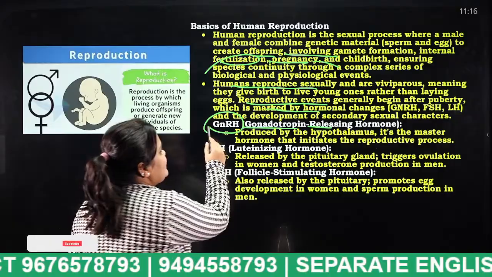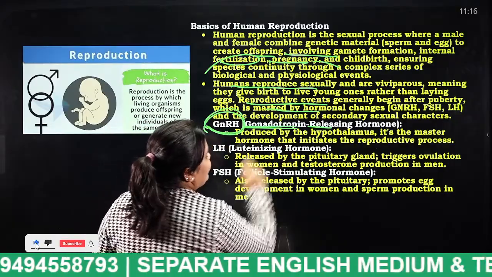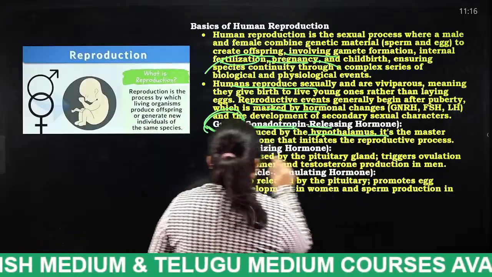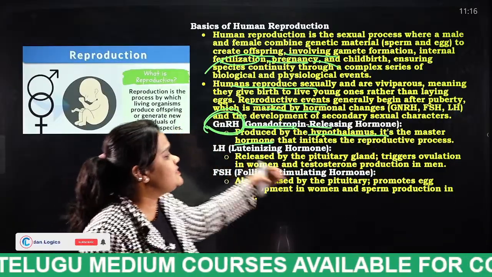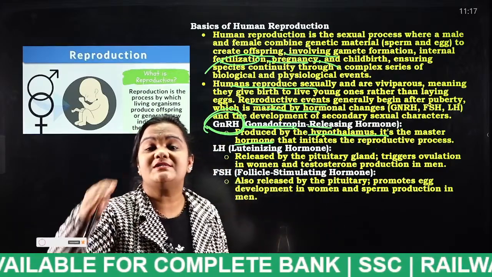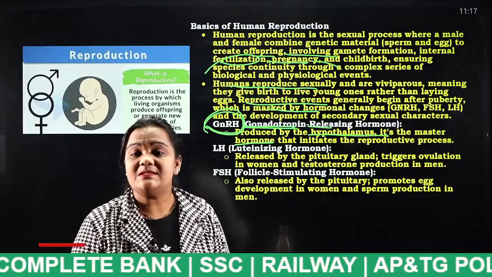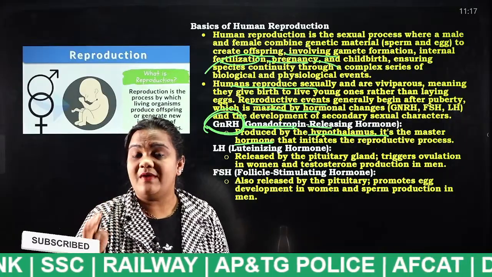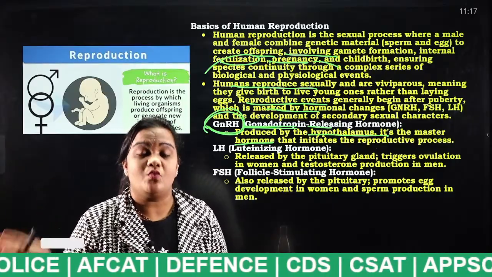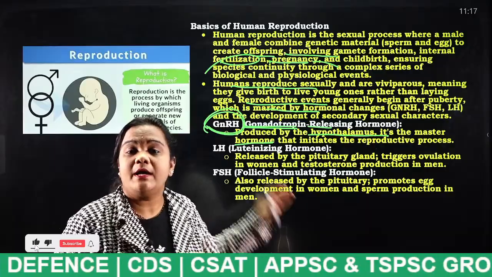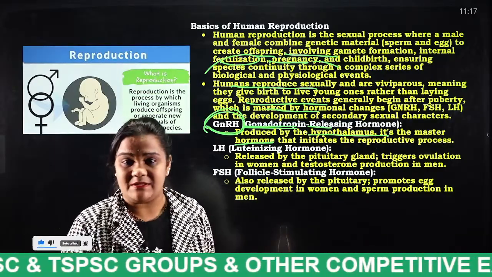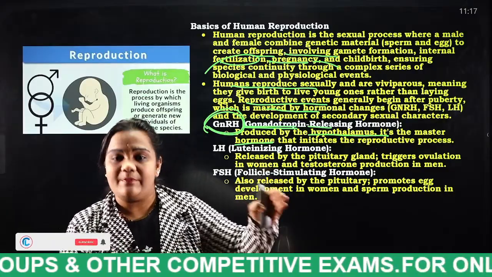What is GnRH, gonadotropin releasing hormone? It is produced by the hypothalamus. It is the master hormone that initiates the reproductive process. Which hormone initiates the reproductive process? That is, when that hormone is released, the reproductive process begins. It is gonadotropin releasing hormone, released by the hypothalamus.